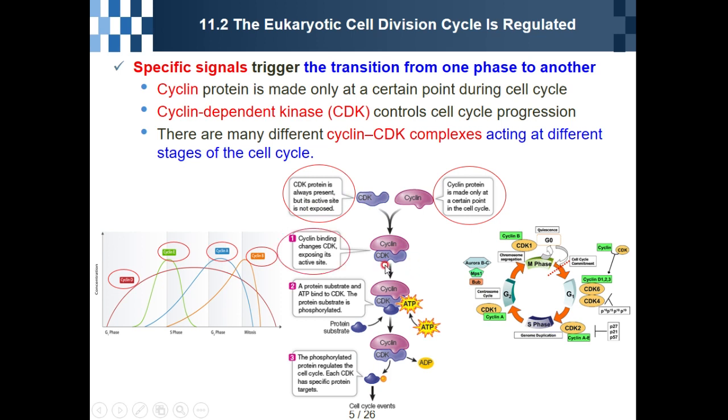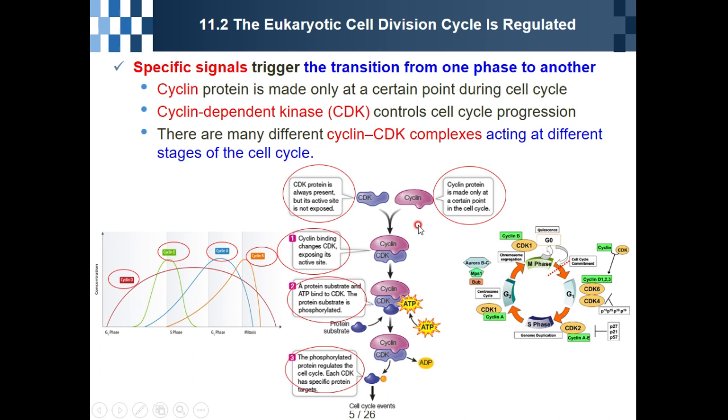After their binding, cyclin binding changes the CDK, exposing the active site, like this. After that, several protein substrates can bind to the enzyme's active site. After that, this protein substrate is phosphorylated, like this. These phosphorylated proteins regulate the cell cycle.